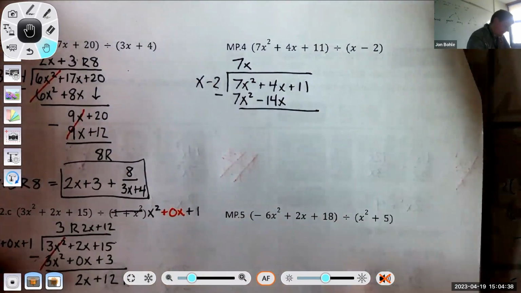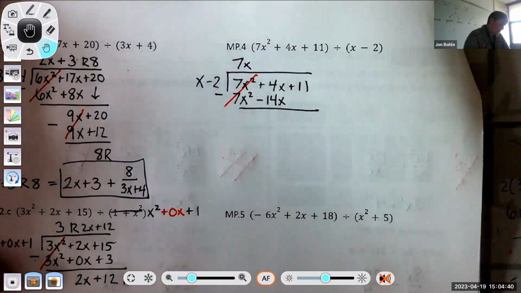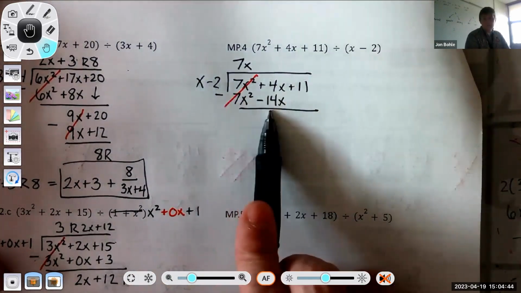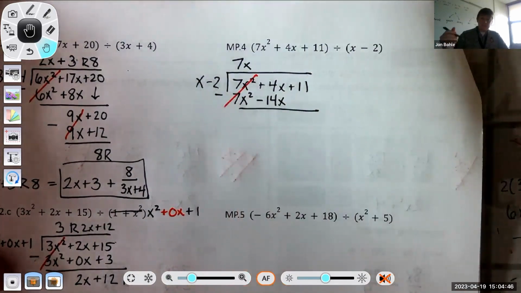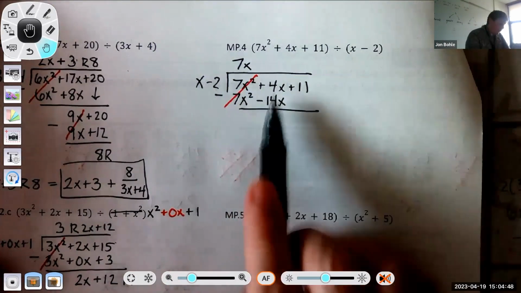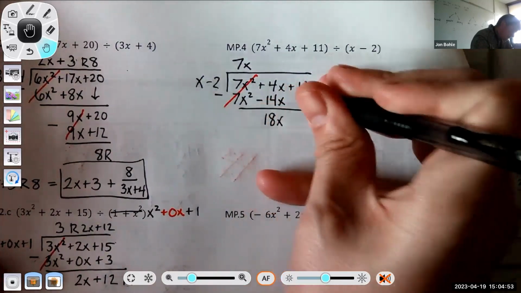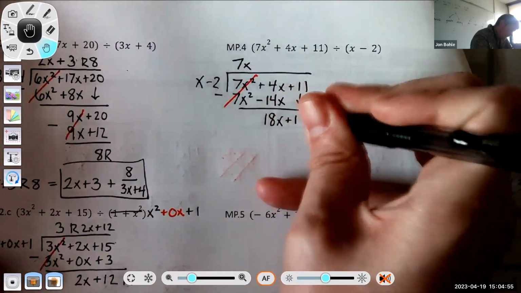7x squared minus 7x squared cancels. Okay, also have to be careful here. 4x minus negative 14x. Minus a negative is addition. So 4x minus negative 14x is 18x. And then I'm going to drop this 11 down.